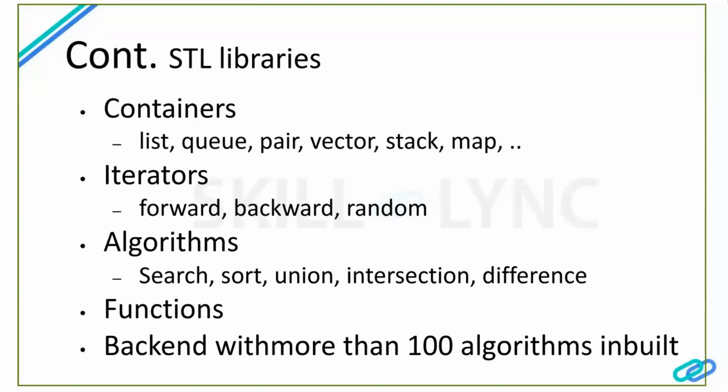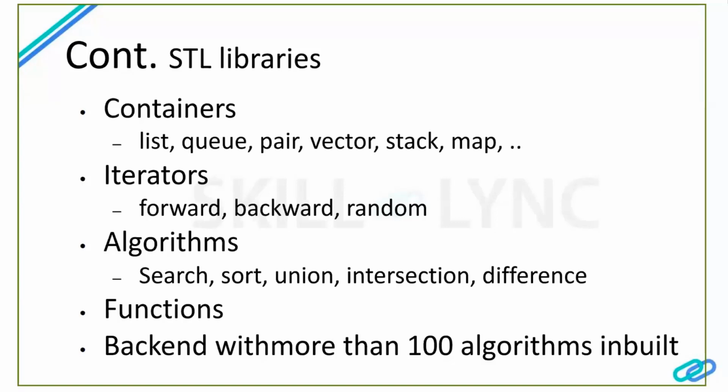In one form or another, we have to store our data based on our convenience and ease of access. We can use the direct libraries provided by STL, which have been officially recognized by C++. So we can use those libraries without writing a linked list from zero. We can start using the already available libraries. Then iterators: we have put our data inside the containers, so how will we access the data? Anyway, we have to look through the data, like a forward mechanism, a backward mechanism, or a random mechanism. Those functionalities are already embedded in the C++ STL libraries, so there is a great advantage.